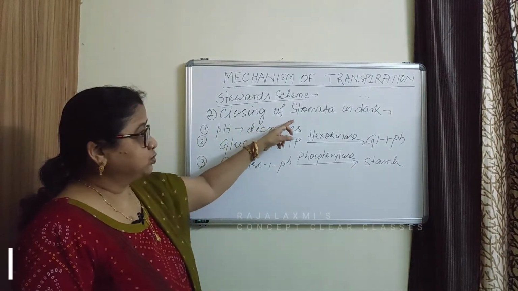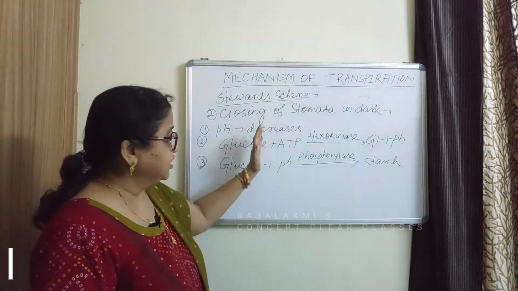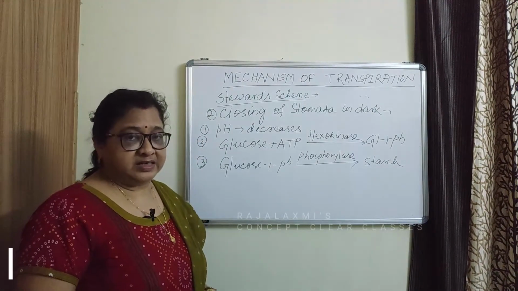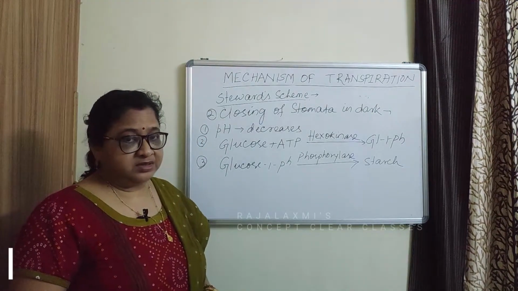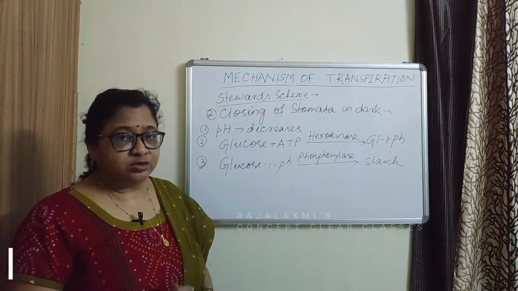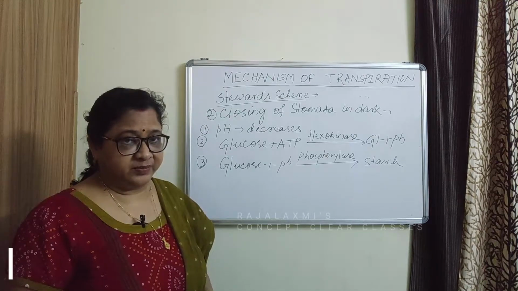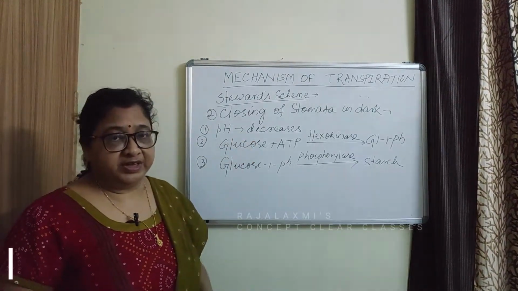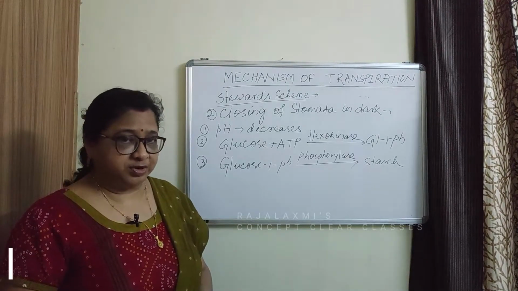Then closing of stomata in dark. The following steps are involved. First, the pH of the guard cell decreases because there is accumulation of carbon dioxide because it is not used in photosynthesis in dark. So the presence of carbon dioxide decreases the pH because carbonic acid is formed.